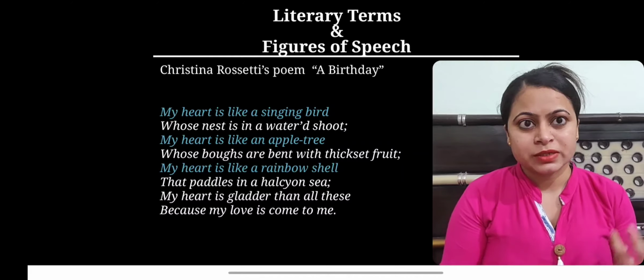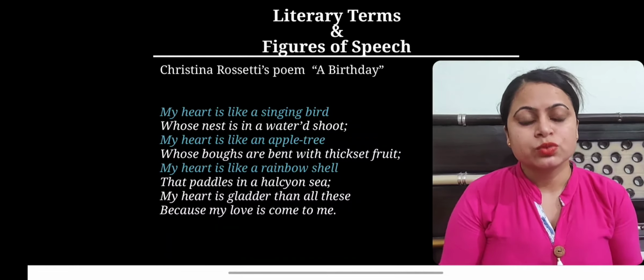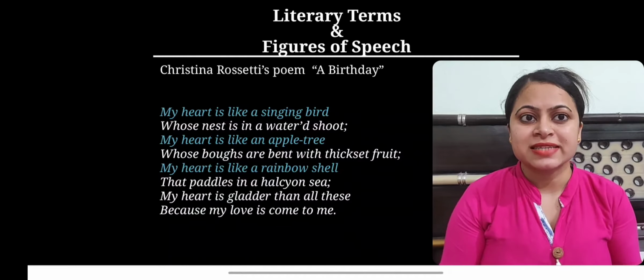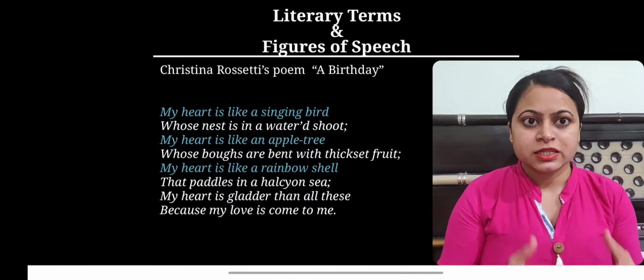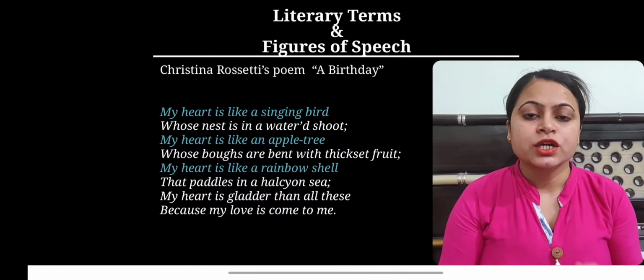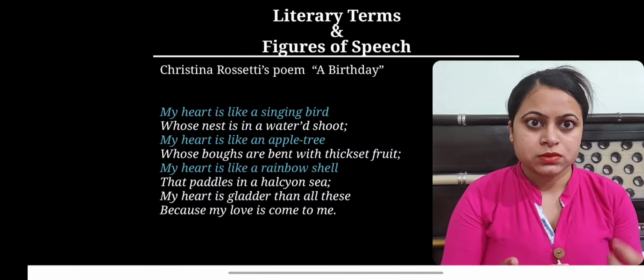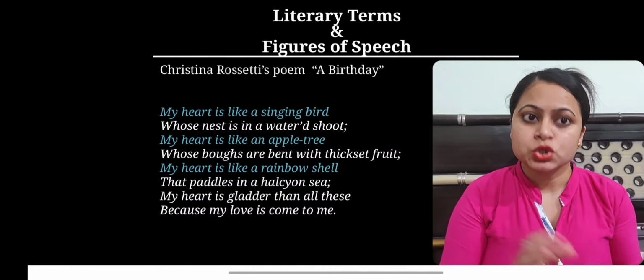Now let's have an example from literature. To show you a literary example, I have taken this excerpt from Christina Rossetti's poem A Birthday. In this poem you can see that Rossetti has compared the heart to a singing bird, to an apple tree, and to a rainbow shell.